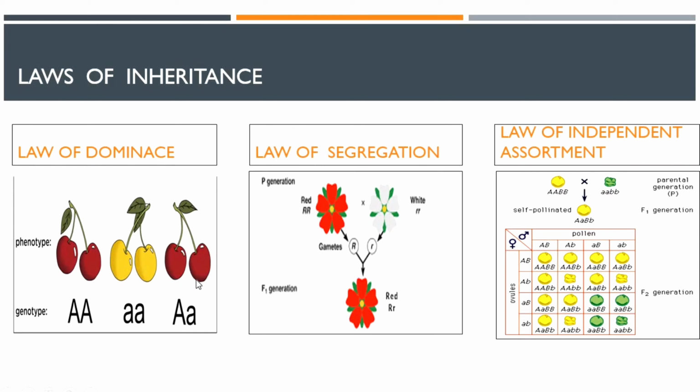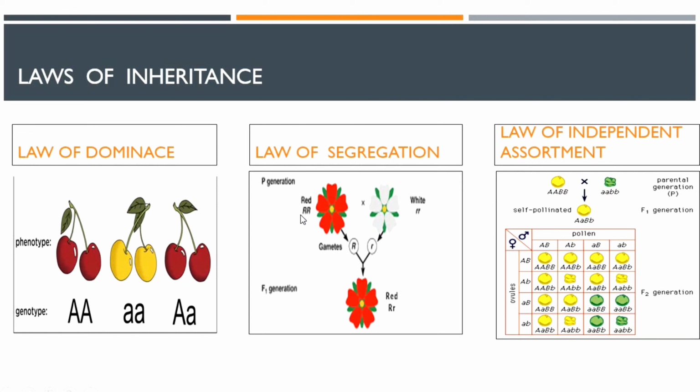Moving forward, next we have the law of segregation, which states that the two members of a gene pair or allele separate from each other during the formation of gametes in meiosis. You see, red color has a pair of genes, that is capital R, and white flower has a pair of genes, small r.